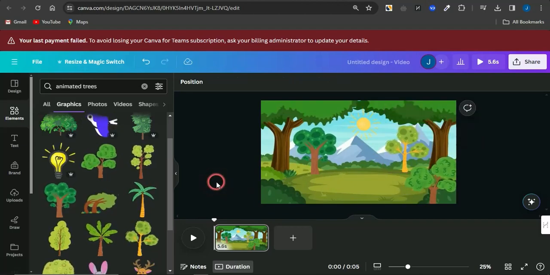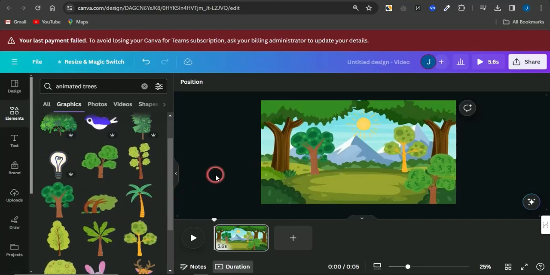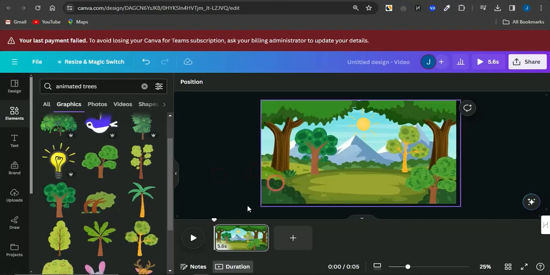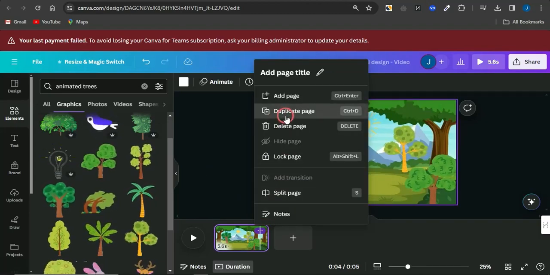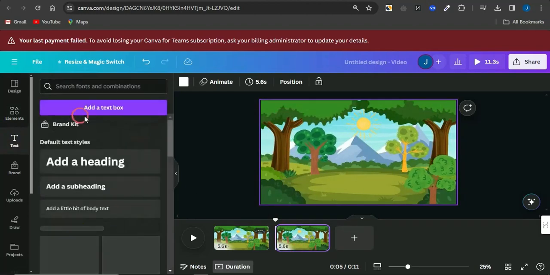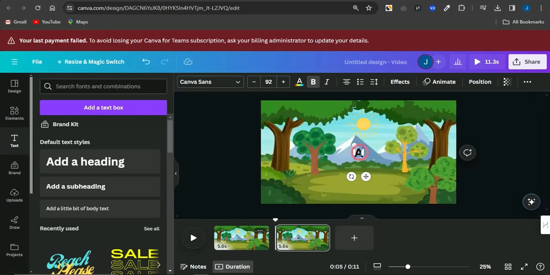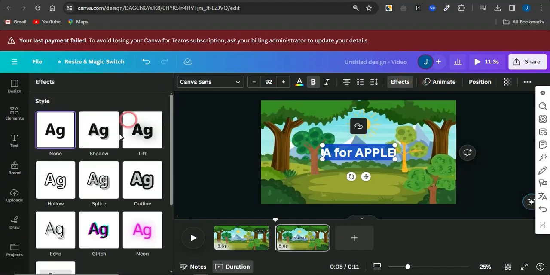Now once you've added as many as you are okay with, next you just need to go on to adding a very cool and amazing character that you actually do want. But first, I'm just going to come right here, click on these three dots and actually duplicate this page. After duplicating the page, I'm going to add in a very cool text, and that text guys, I could just simply type in something like A for apple. So once I type in something like A for apple right now, I could just simply go on to adding cool and amazing effects for this.